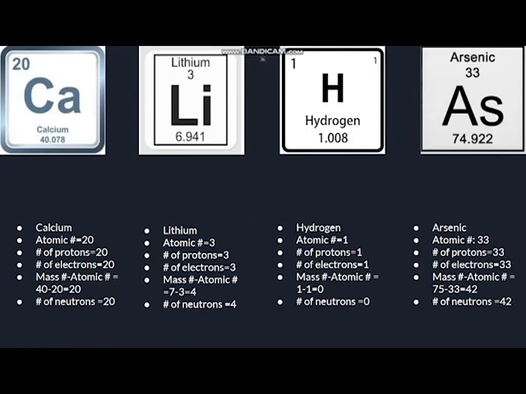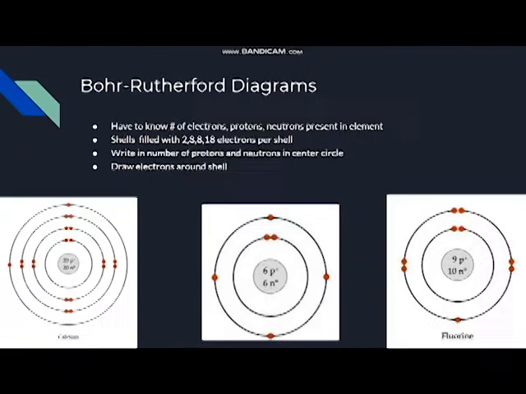Alright. Finally, we'll take a look at arsenic, a bit bigger of an element. It has an atomic number of 33, which means that the number of protons and electrons is going to be 33. Now you take the mass number, which is about 75, and subtract that by 33, you get 42, which means that the number of neutrons is going to be 42.